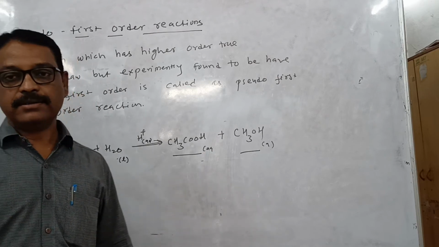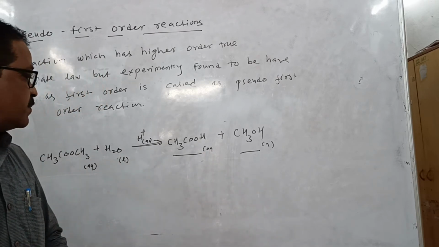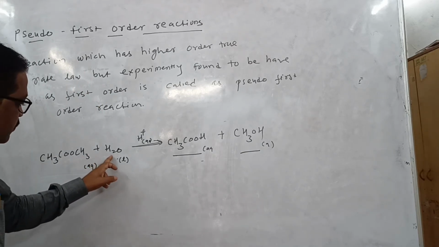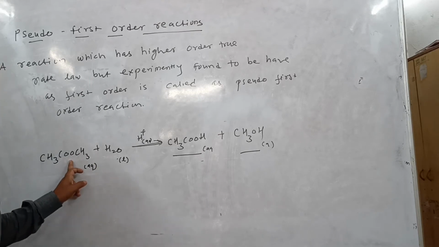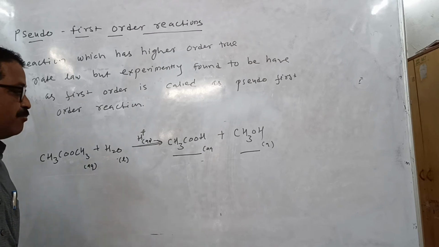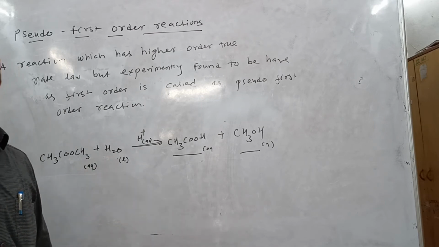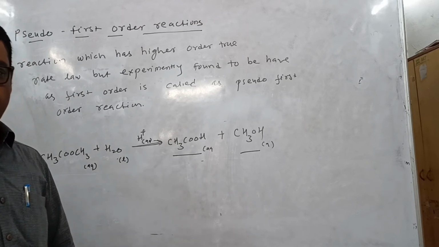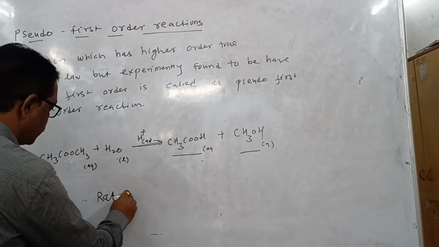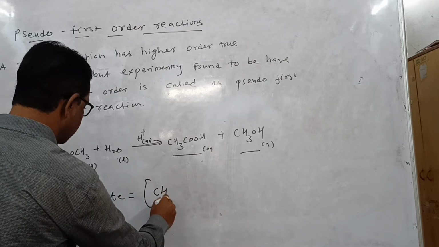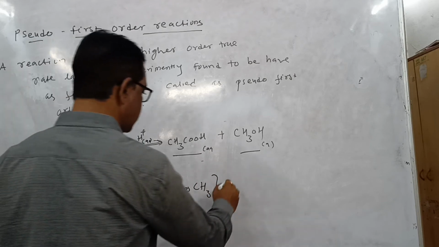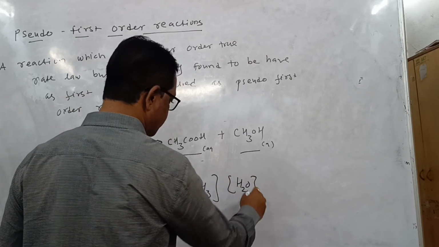Since the reaction involves two substances, methyl acetate and water, it is a bimolecular reaction, and the true rate law should be rate is equal to k[CH3COOCH3][H2O].